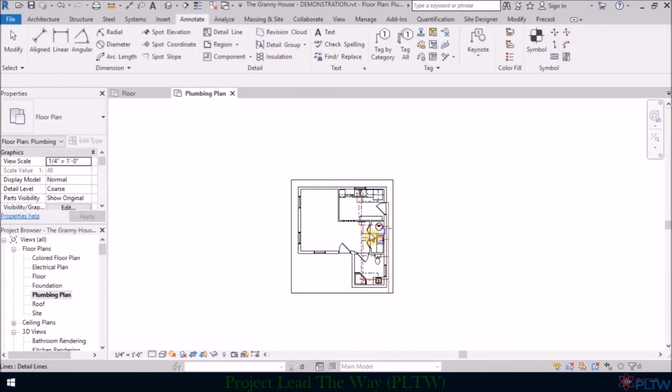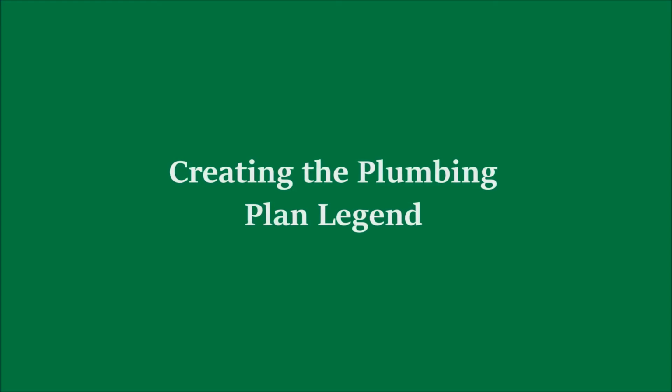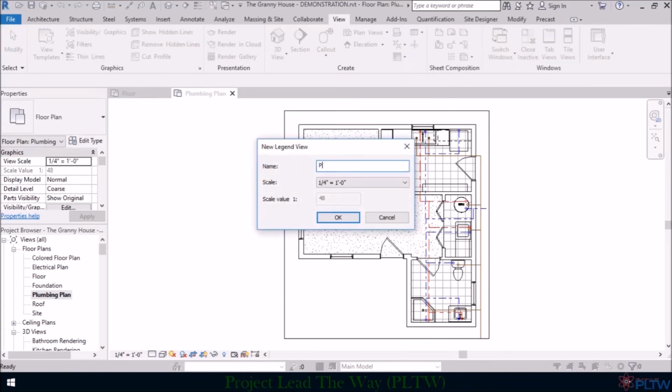So now that we've drawn all of our water lines, I think we have pretty much everything handled here. We have cold water to the washer, running to the hot water heater, to all these locations. All the hot water lines are run. All the drain lines have been run. Now we're just ready to create a plumbing legend. To create a plumbing legend, if you'll simply go to View and then look for the Legends button, you'll want to choose Legend. We're going to call this one Plumbing Plan Legend.